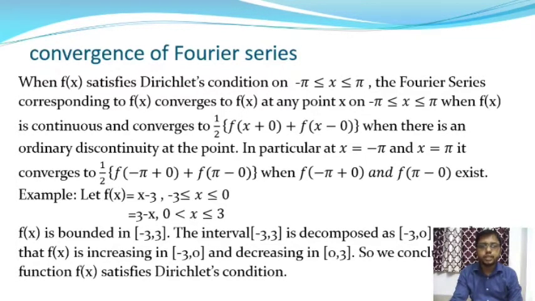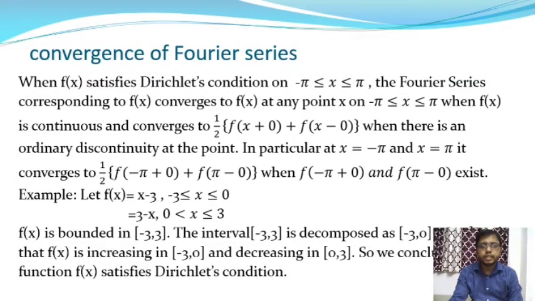The first condition is that the function f(x) is bounded on a finite interval, and the interval can be decomposed into a finite number of subintervals such that f(x) is monotonic increasing or monotonic decreasing in each subinterval.